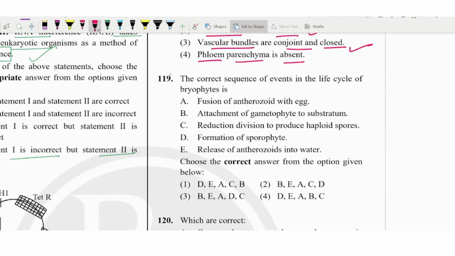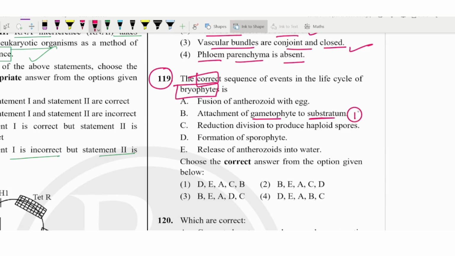Next is question number 119, where we have to find the correct sequence for the life cycle of the bryophytes. For the complete life cycle, fusion of the antherozoid with the egg should not be the first step. First of all, the attachment with the substratum should be the first step.